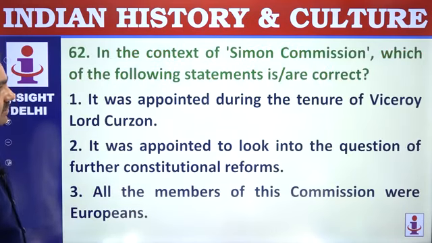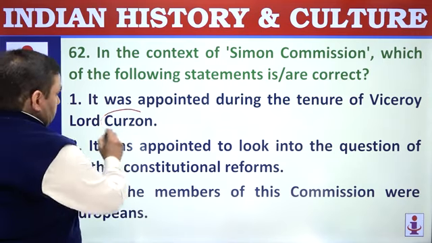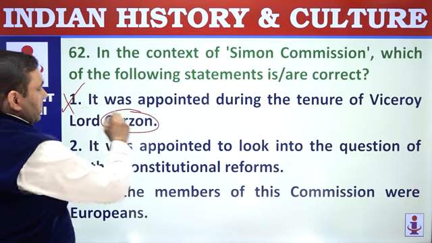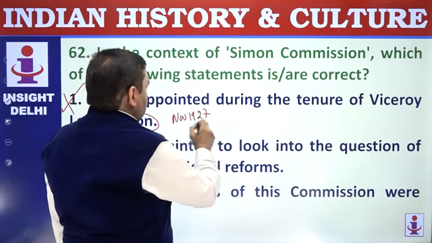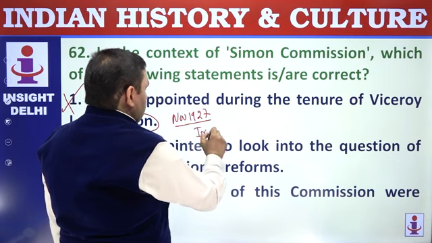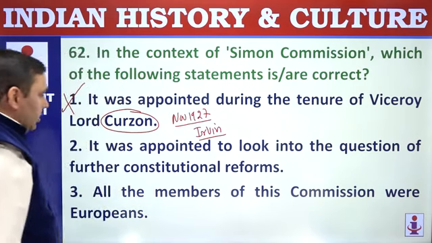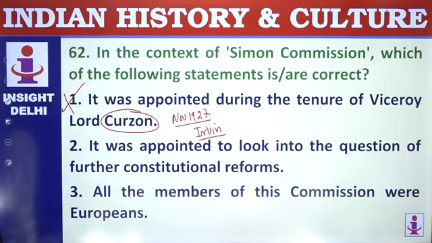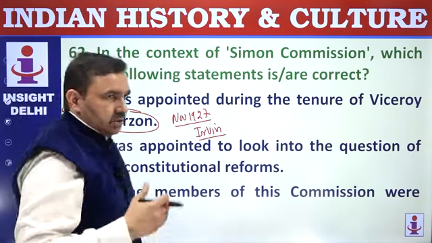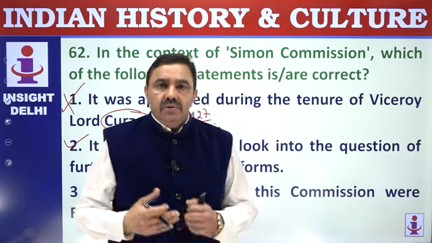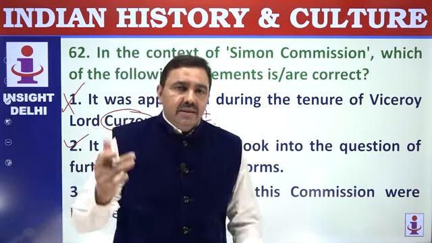62. In the context of Simon Commission, consider the following statements. It was appointed during the tenure of Viceroy Lord Curzon, not Curzon. It was November 1927. That time Governor General was Lord Irwin. Irwin was from 26 to 31. It was appointed to look into the question of further constitutional reforms, that's correct. It was to review the existing constitutional arrangement in India, and to suggest ways to either curtail, extend or modify the existing system.